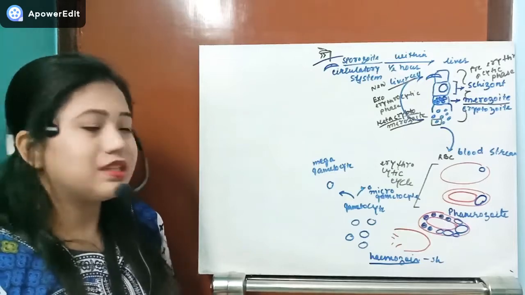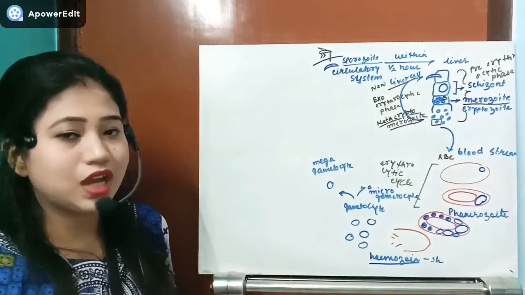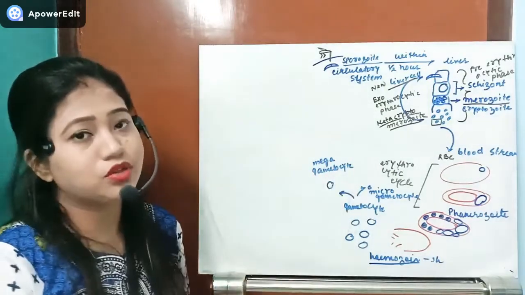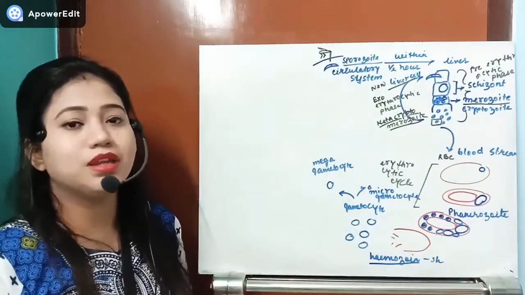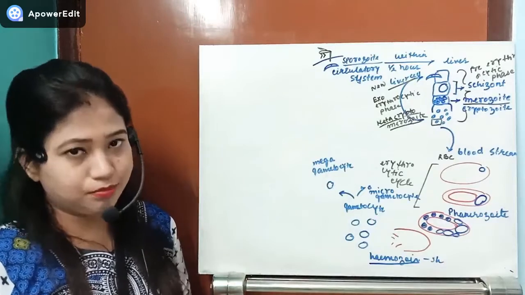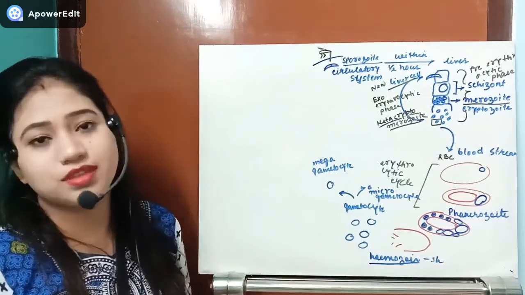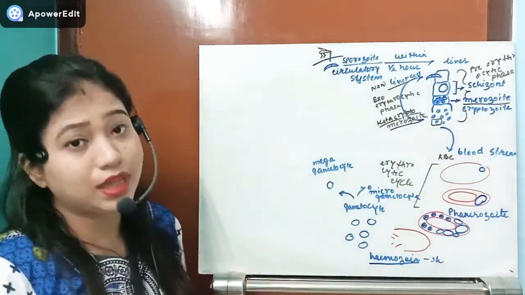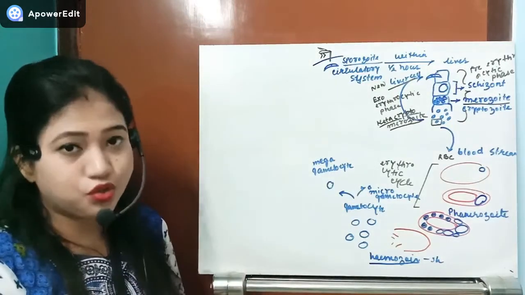Now what happened? See, here it completes the whole asexual cycle in the human body. Now those mega and micro gametocytes will undergo sexual reproduction, which cannot be possible in the human body because of high temperature. They require a little bit lower temperature so that they can undergo sexual reproduction. So these mega and micro gametocytes are present in the bloodstream.